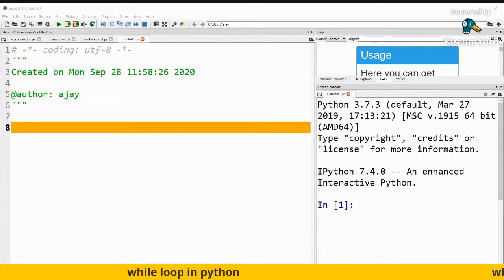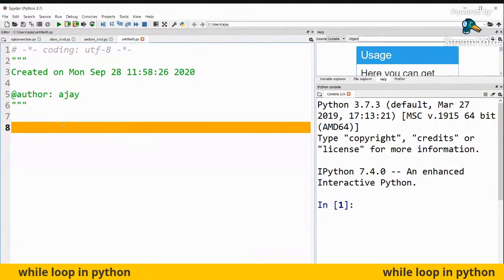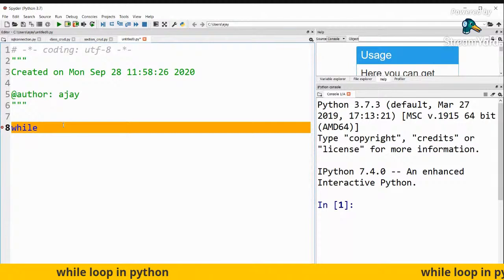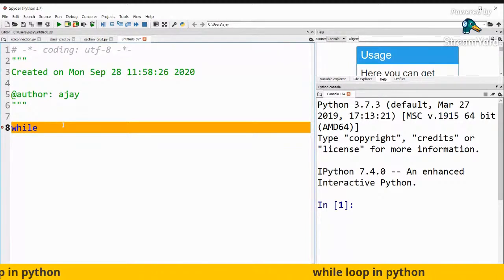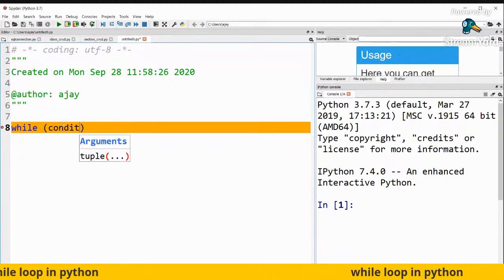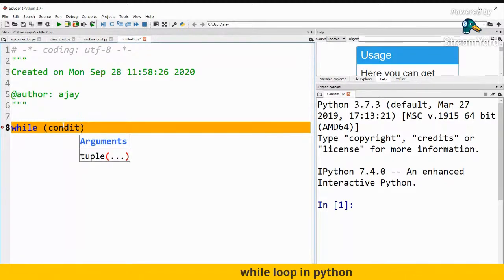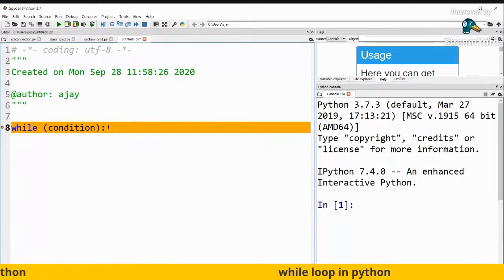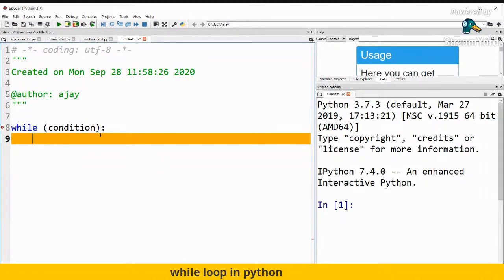And the syntax to use a while loop is you're going to start with while, which is a keyword. Okay, so while is a keyword, and then you need to provide some condition. I'm just going to type condition just to tell you that there is a condition. There is no need of opening and closing brackets as such. And then there is a colon, and then is your block of code.